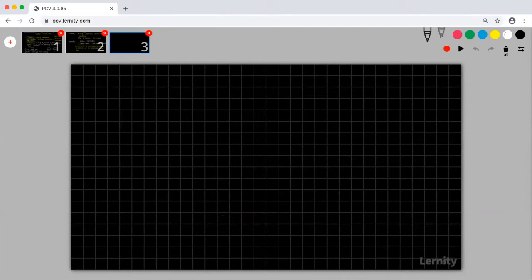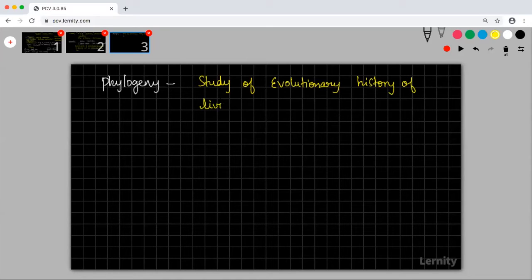The next one is phylogeny. Phylogeny is the study of evolutionary history of living organisms.